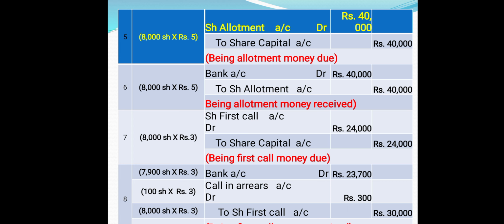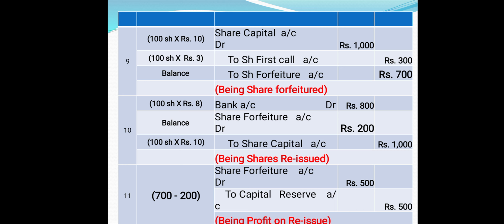After due notice, the company will forfeit those defaulting shares. It is called a forfeiture entry. In the forfeiture entry, the share capital account will be debited, the money not yet received, for which they are forfeiting the shares, has to be credited, and finally it is credited to the shares forfeiture account.